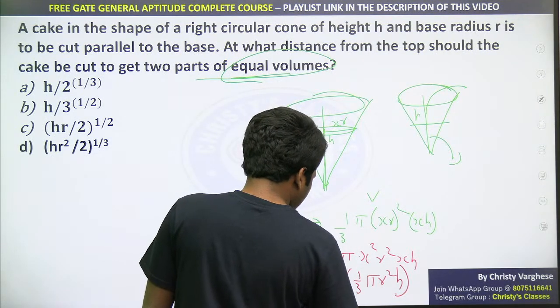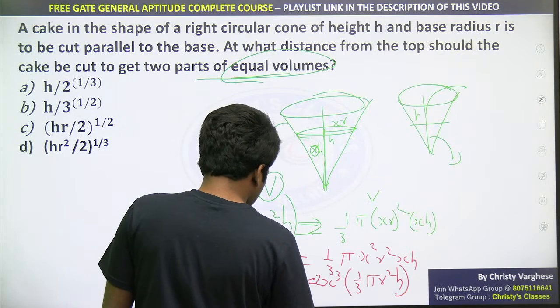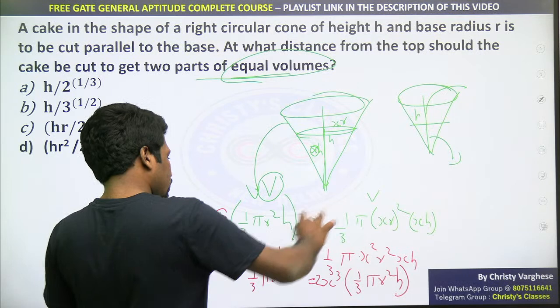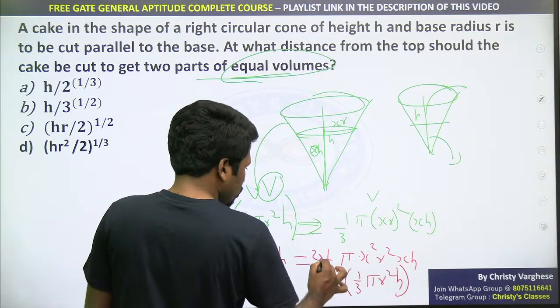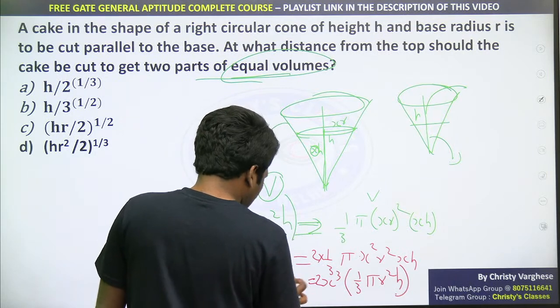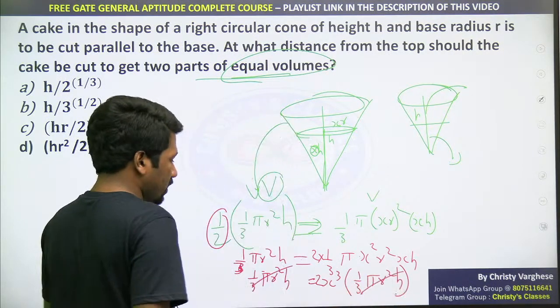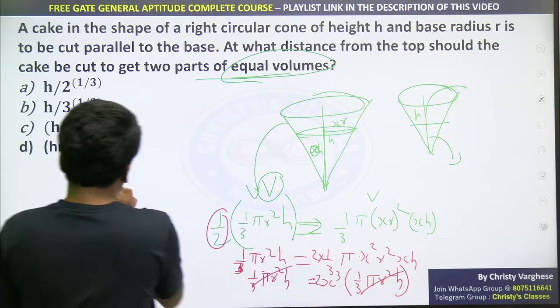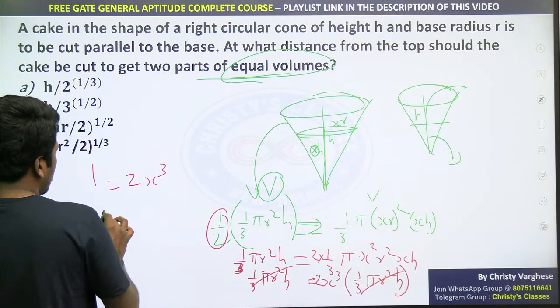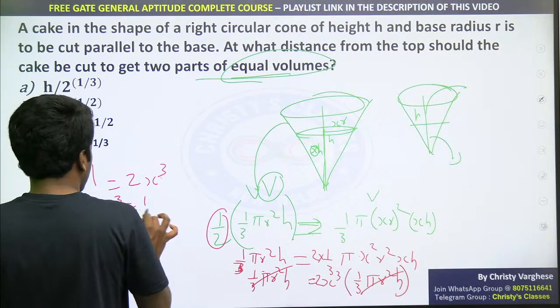That is, 2 taken to the other side, so 2x cube into 1/3 pi r square h. Now 1/3 pi r square h cancels. So left hand side में 1 मिलेगा. 1 is equal to 2x cube, which means x cube equal to 1/2.